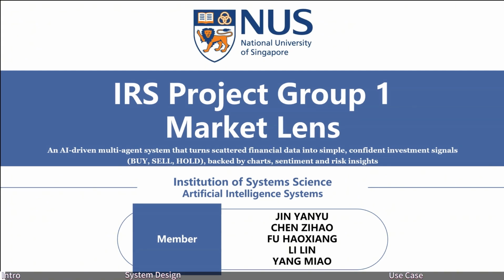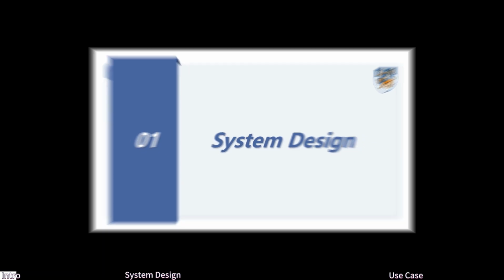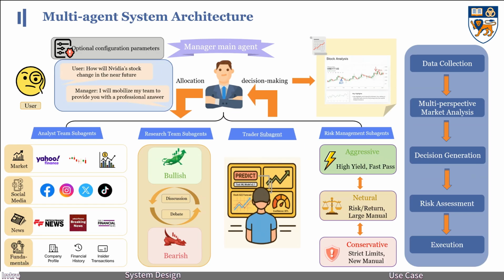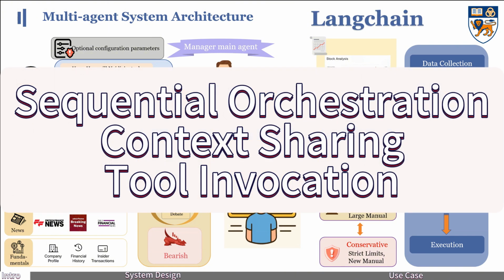Our team has 5 members, and this is our system video, where we'll walk you through the system design and a use case demonstration of our project. Let's start with the system design. As mentioned in our proposal, our system is built using LangChain, which provides the framework for multi-agent collaboration. LangChain enables sequential orchestration, context sharing, and tool invocation among different agents.